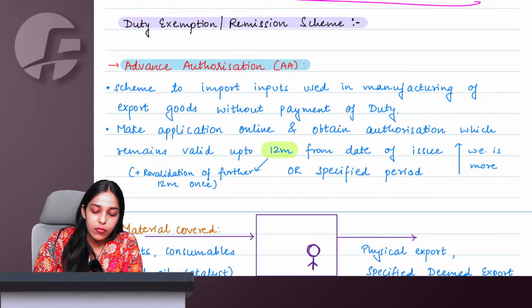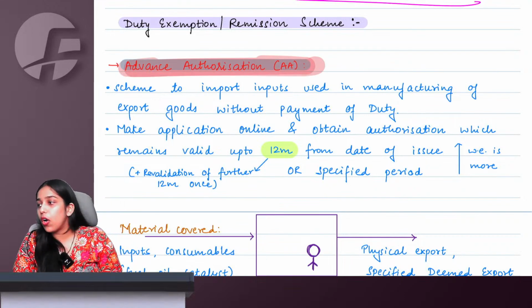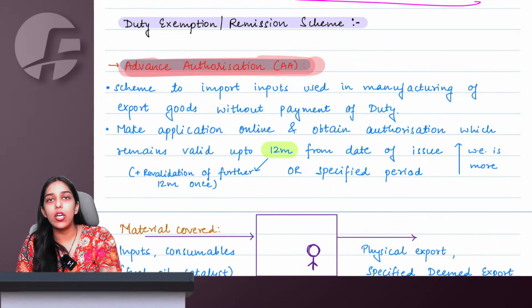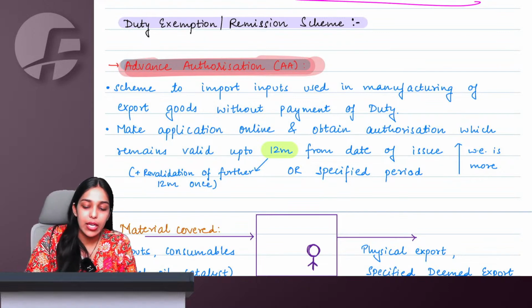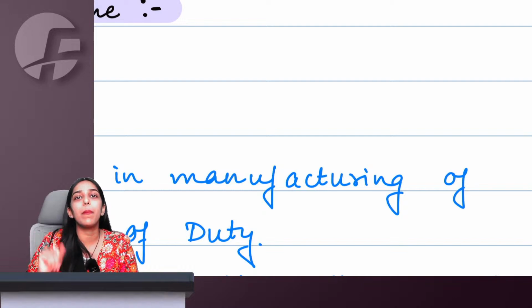Chalo. So first of all, advance authorization. Receiving authorization in advance. Advance authorization means receiving authorization in advance only, which means before exporting, I will apply to government.